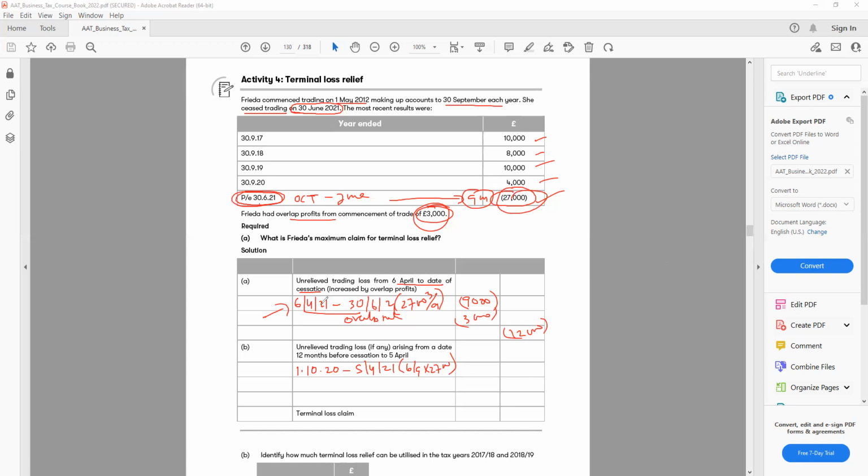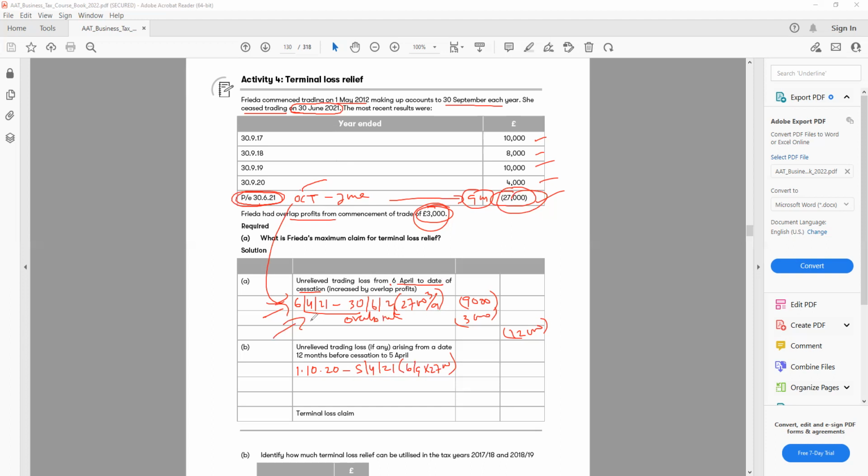So before that, how many months do we have? We started from October. So our year is October to September, obviously. So October till 5th of April, because we have calculated the first few months from April up to the cease date. So before that, how many months? We need to look at 12 months. We started our business always October to September. So October to 5th of April, we have to stop, because the first one we calculated from 6th of April.